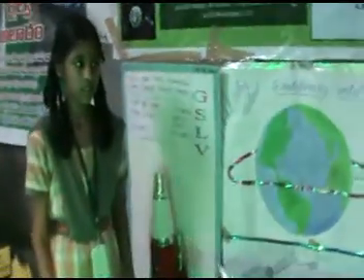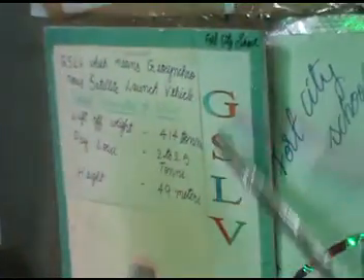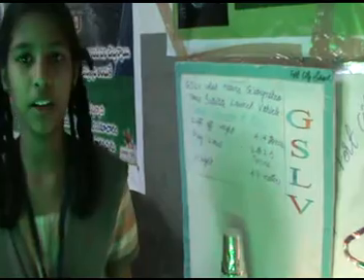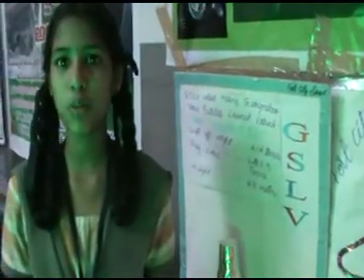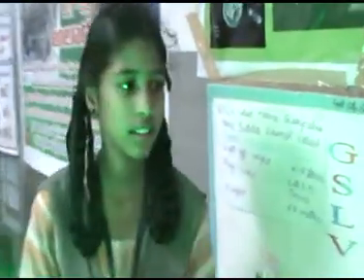You have the GSLV and PSLV, which are the two launch vehicles of ISRO. GSLV means Geosynchronous Satellite Launching Vehicle, and PSLV means Polar Satellite Launching Vehicle. GSLV is a height of 49 meters. PSLV is 44.4 meters tall. Most of the PSLVs were successful till October 2011. Most of the GSLVs were unsuccessful because of their heavy weight and payload.